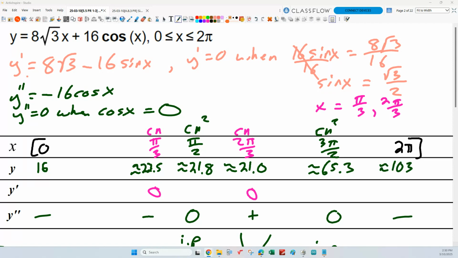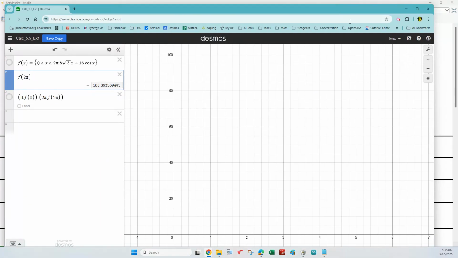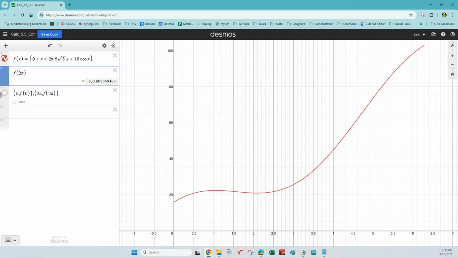So I could make those into ordered pairs, and if I do that, there's what my graph looks like. Okay, does that make sense? What are the coordinates of that? Look at that. Pi thirds, didn't we say we got a maximum there? 2/3 pi, we got a minimum.